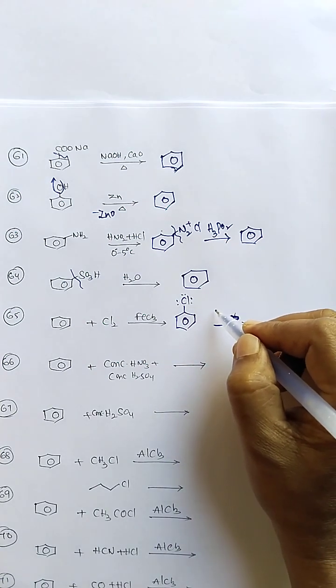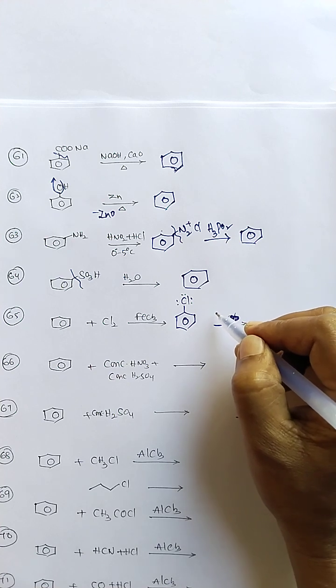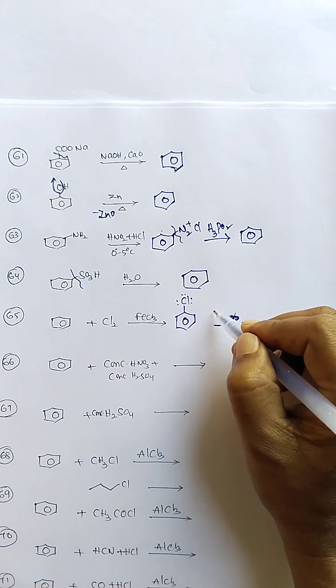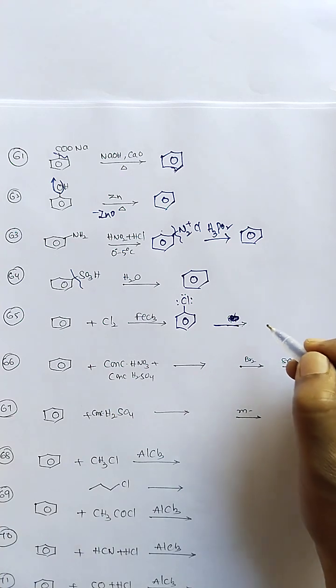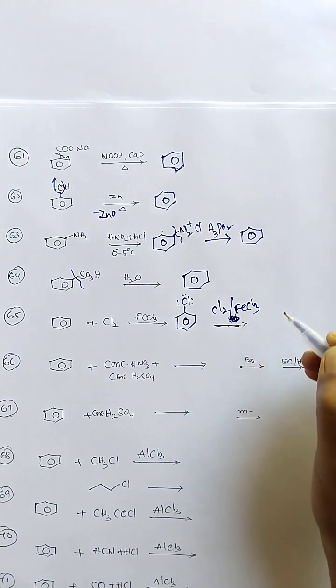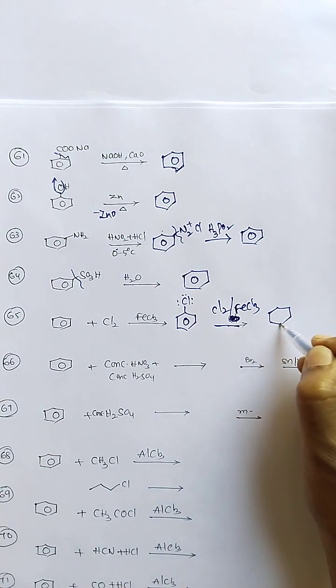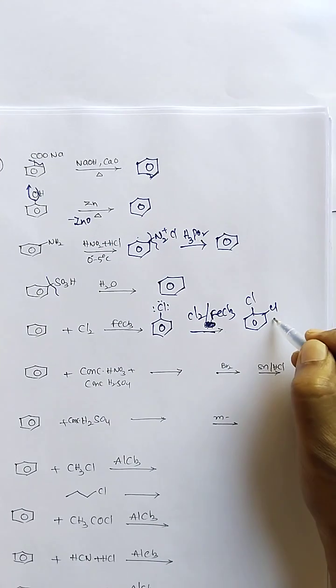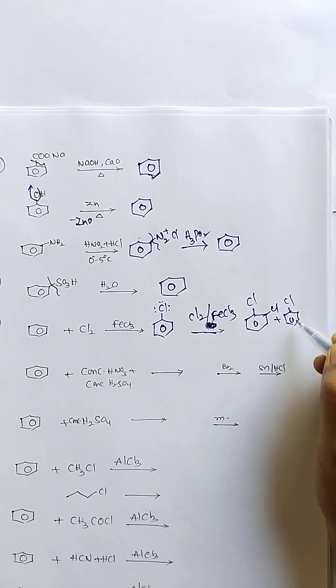If you react it with any electrophilic substitution, such as nitration, sulfonation or halogenation, for example another mole of chlorine, ortho-dichlorobenzene and para-dichlorobenzene are formed.